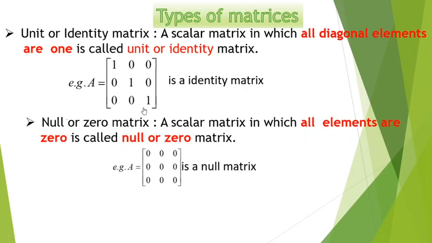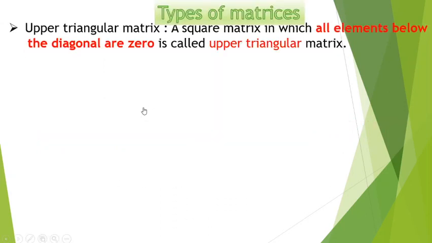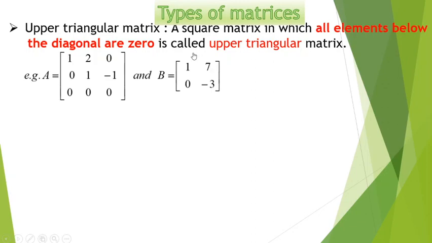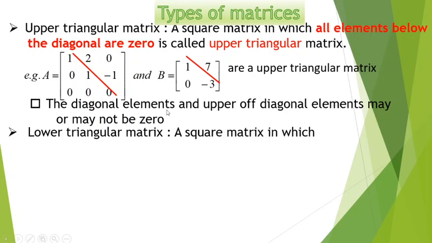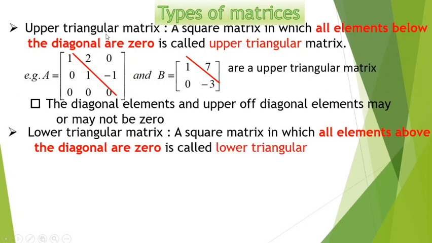Next we have the upper triangular matrix. A square matrix in which all elements below the diagonal are 0 is called an upper triangular matrix. You can see here these are two examples of upper triangular matrices. The diagonal elements and the elements above the diagonal may or may not be 0 in the case of an upper triangular matrix.